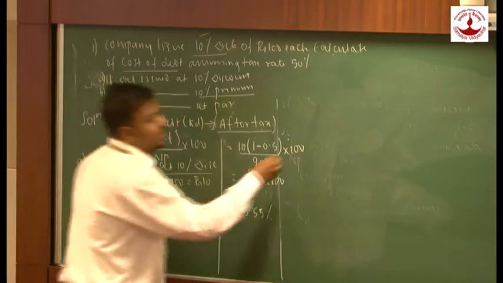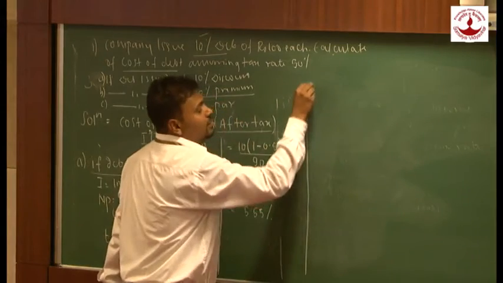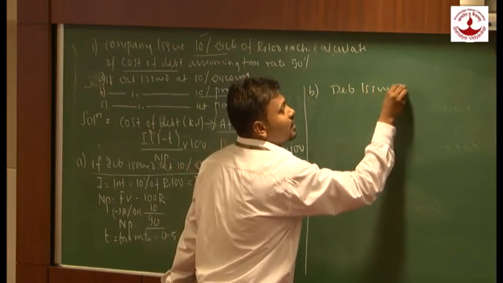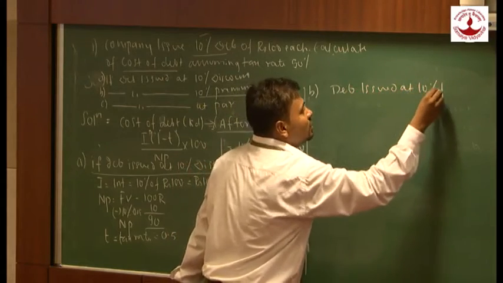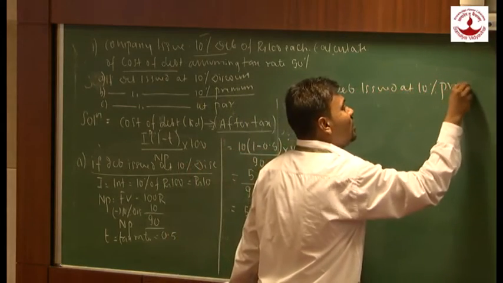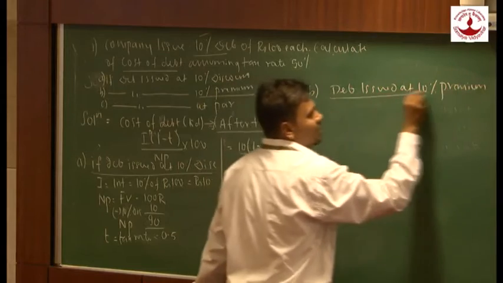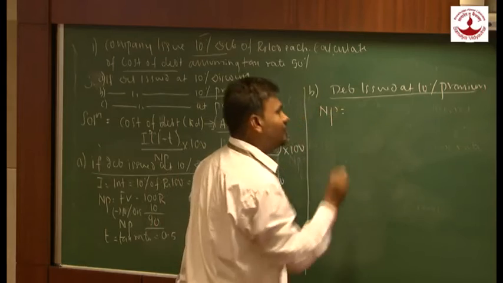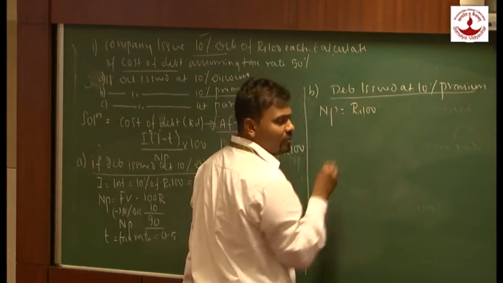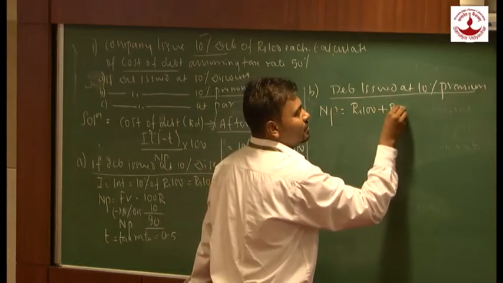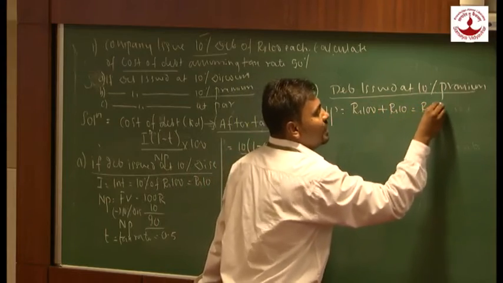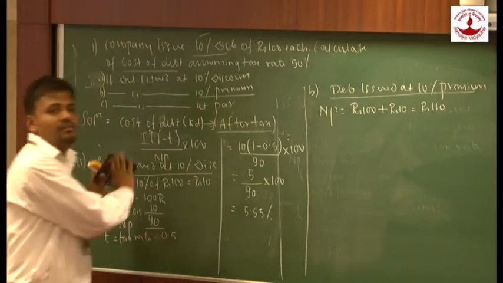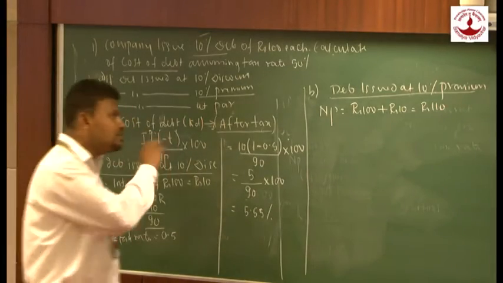Now again we are going to take the second possibility. If the debentures are issued at 10% premium, what is going to change? Only the net proceeds. Here my net proceed would be 110. Rupees 100 is my face value and rupees 10 would be my premium. So this will give me 110. Everything will remain the same as we did when the debenture was issued at discount.